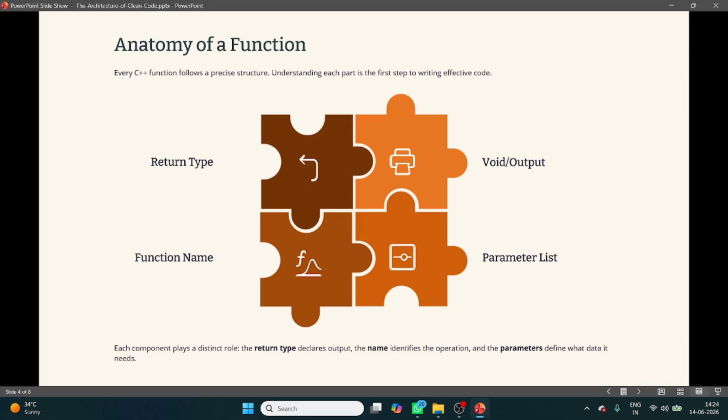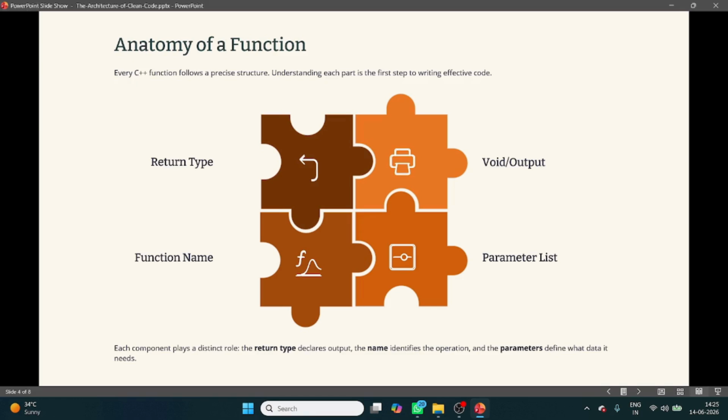Otherwise, if the function will not return any value, you will use what? Void. So if you are writing int, just like I gave you the example, int add and int a, int b inside the argument and return a plus b.